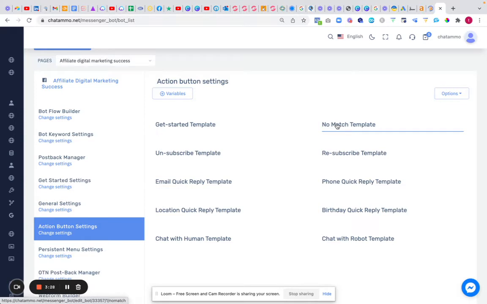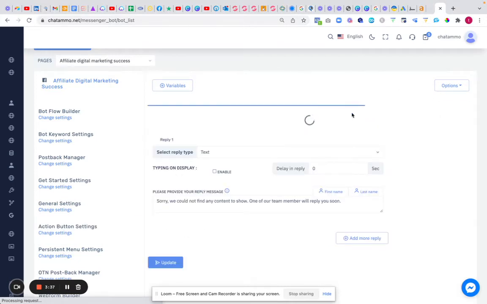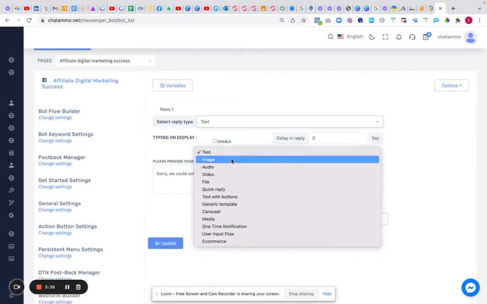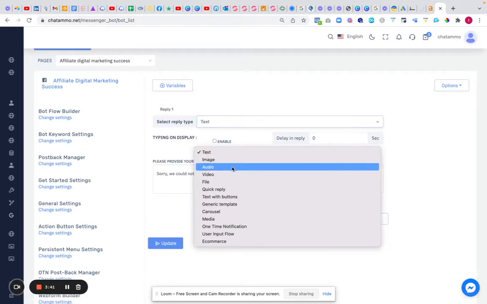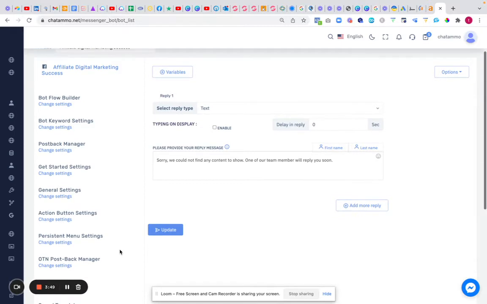This is for if somebody writes something in and the chatbot hasn't been programmed with one of those keywords. So you click on no match template and you just add a no match template. You can reply with text, image, audio. So, "Sorry, we couldn't find any matches. One of our team members will reply soon." That's what's in the standard, so you can keep that as it is if you wanted to.